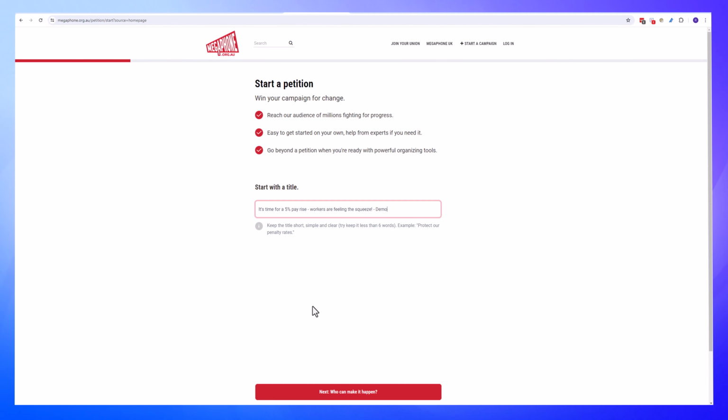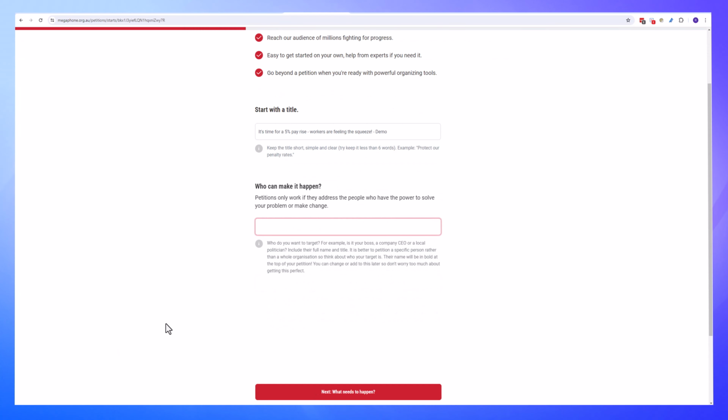So once you create the petition, it can be filled out immediately. So if you can give someone the link to it, but in order for it to actually be used and advertised and promoted, it needs to be moderated. Here is where we indicate who's going to make it happen. Now this could be your members or anyone. It's just an opportunity to put something in.